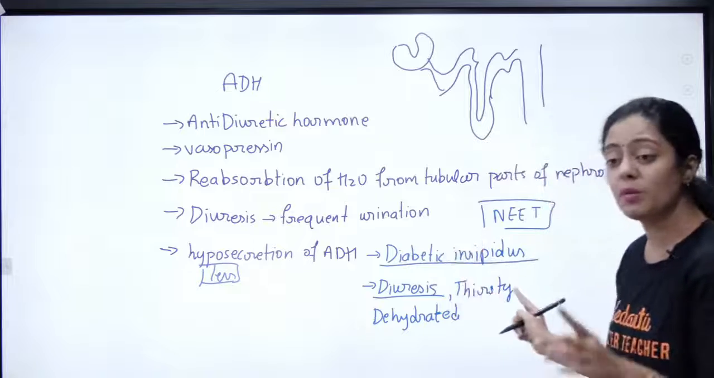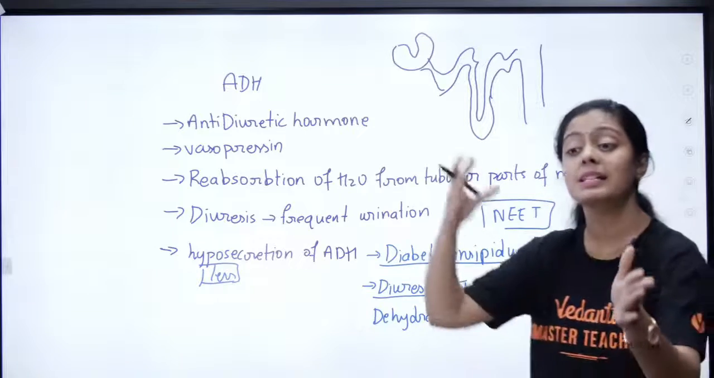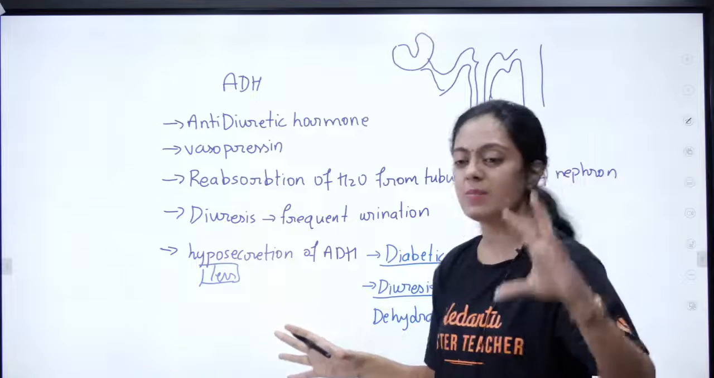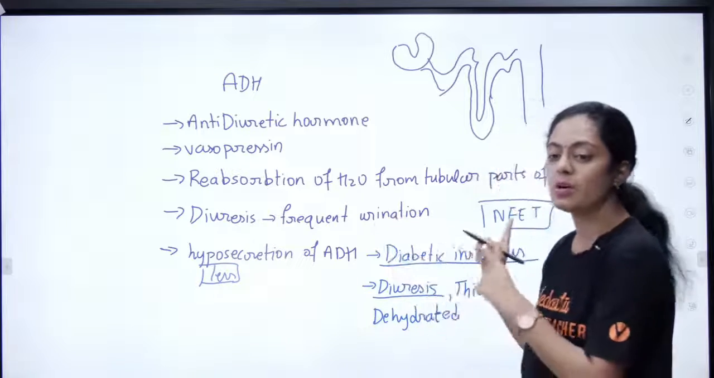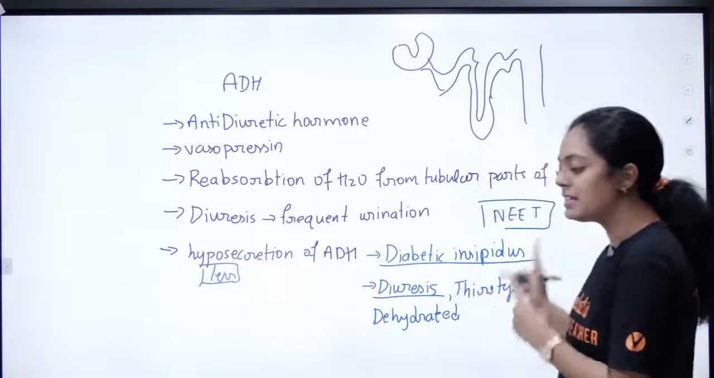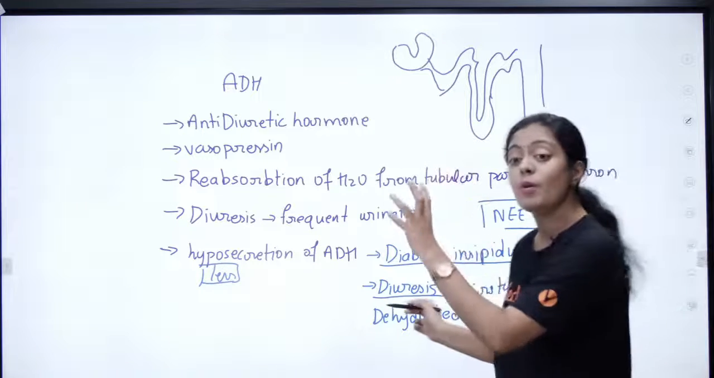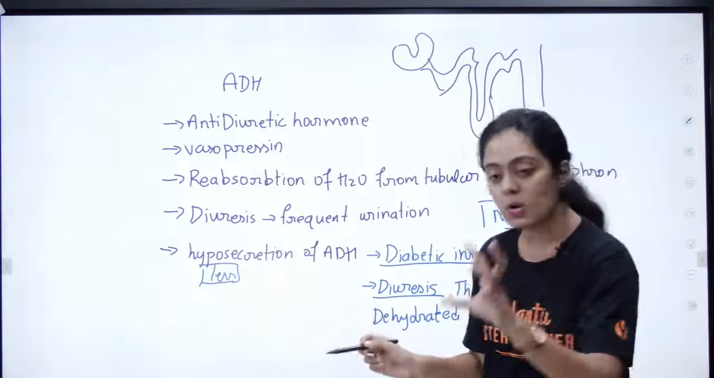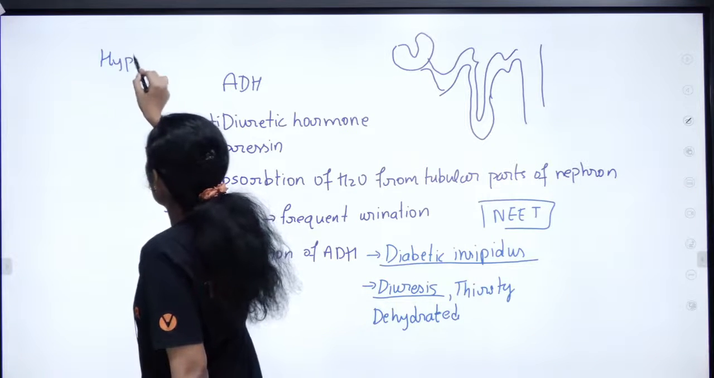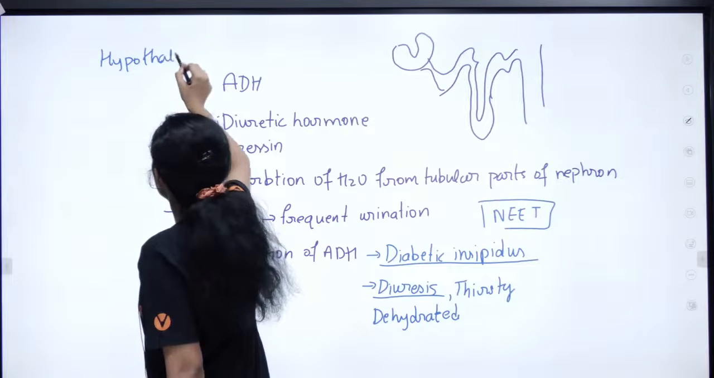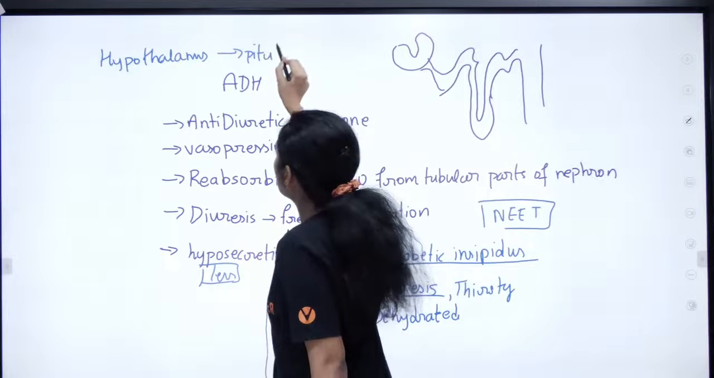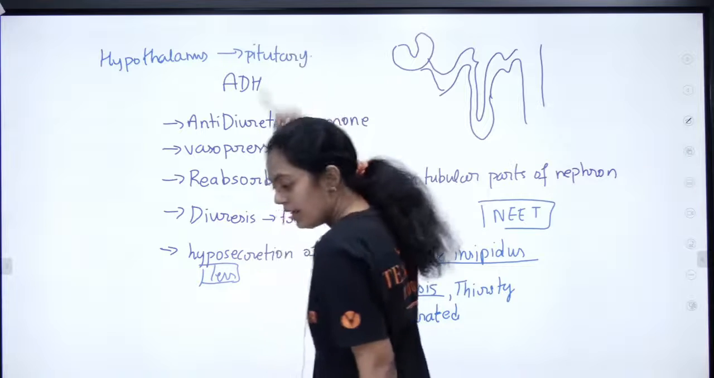People tend to confuse diabetes insipidus and diabetes mellitus. I will discuss diabetes mellitus later; give me some time. Understand the difference in insipidus. Clear? Can we continue? So this is about ADH. Who is producing ADH? It is produced by the hypothalamus, but it is released by the pituitary. Don't forget that.